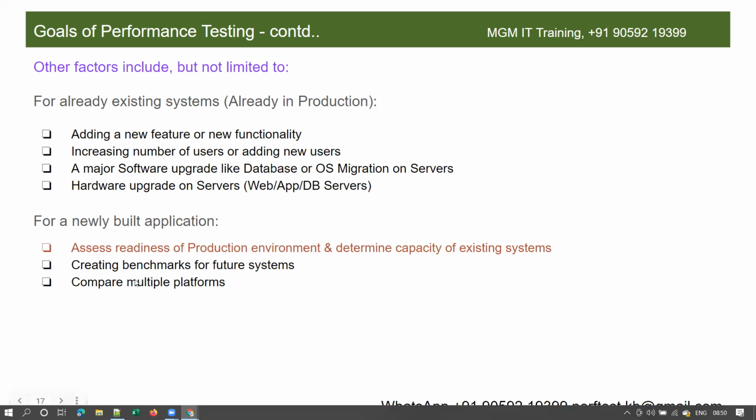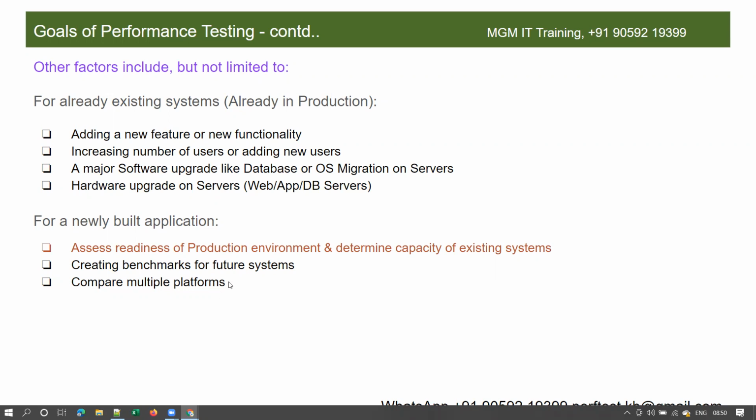Okay. The next important goal for doing performance testing is to compare multiple platforms. As I mentioned just now, most of the servers will be using Linux as their operating system, right? And in Linux, we have different flavors. We have Red Hat Enterprise Linux, we have CentOS. There are different flavors of Linux.